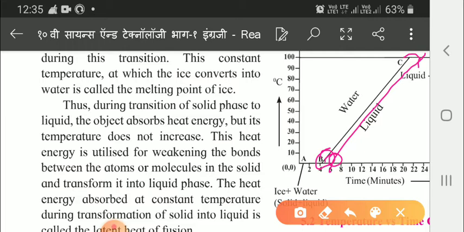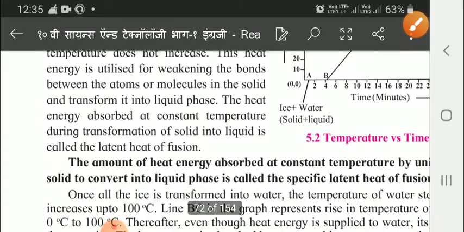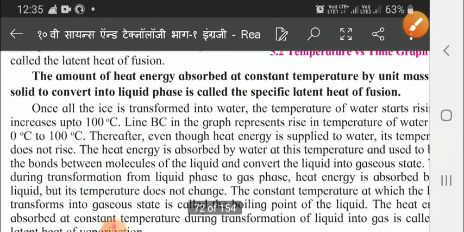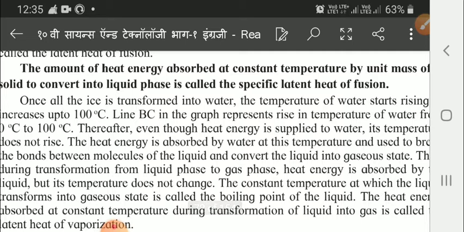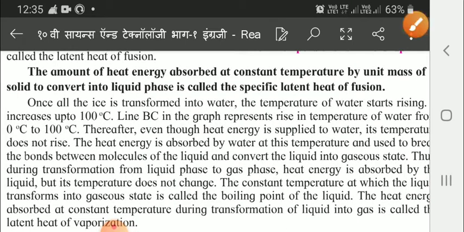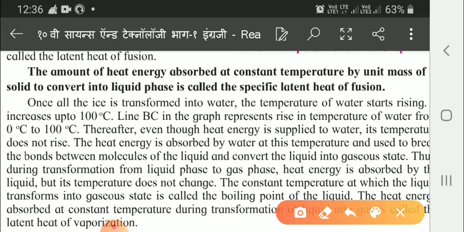So how will you define it? The constant temperature at which the liquid transforms into gaseous state is called the boiling point of the liquid. The heat energy which is absorbed at constant temperature during transformation of liquid into gas is called the latent heat of vaporization. So this you have to underline, children. This is also an important point. You have to underline from here.